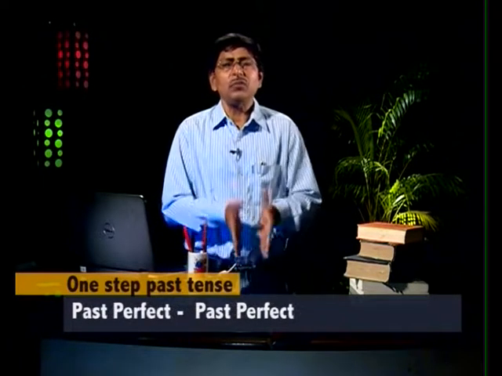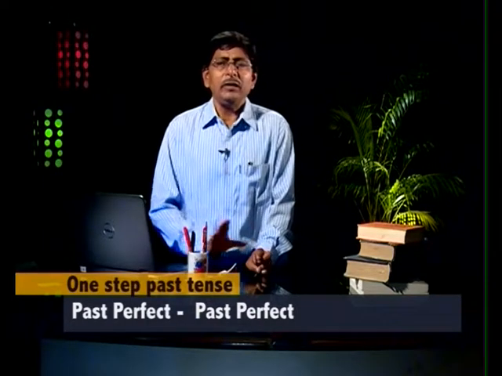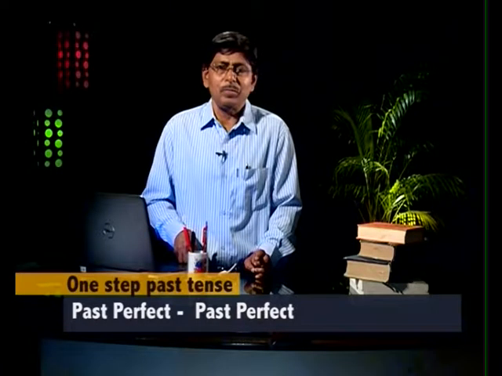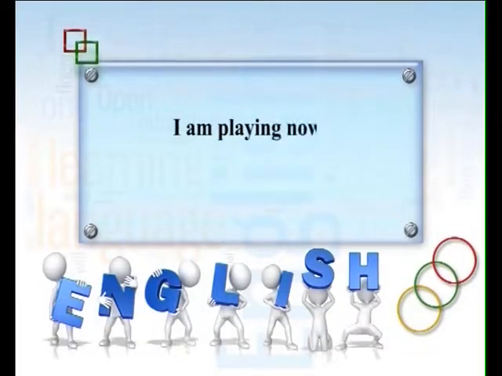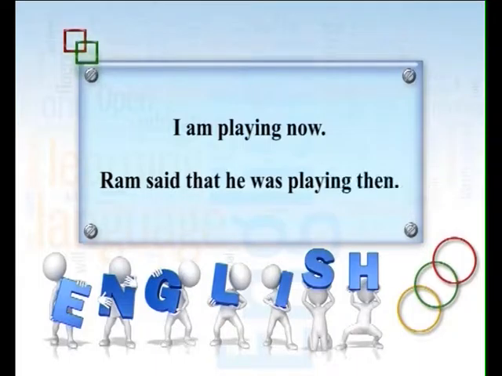And if the sentence is past perfect, it has no further past tense, so it remains past perfect. And you have to know that "I am playing now" becomes "Ram said that he was playing then."